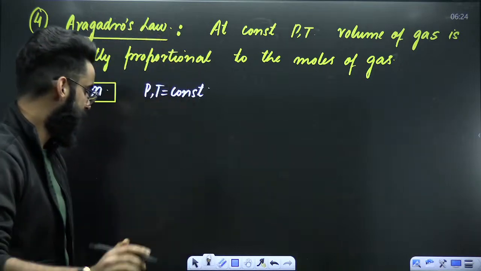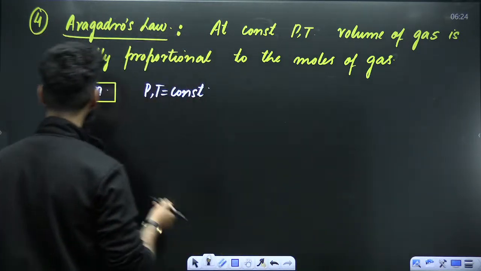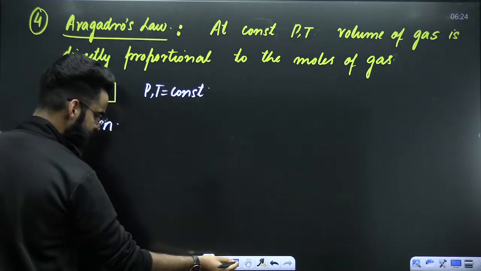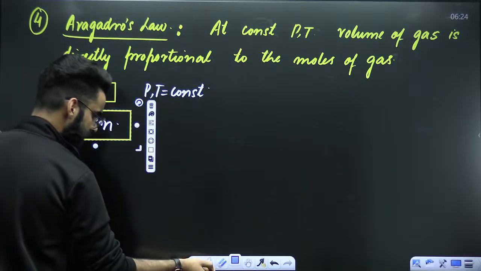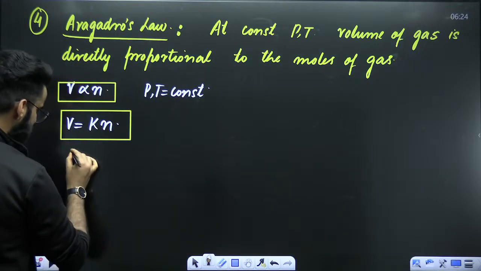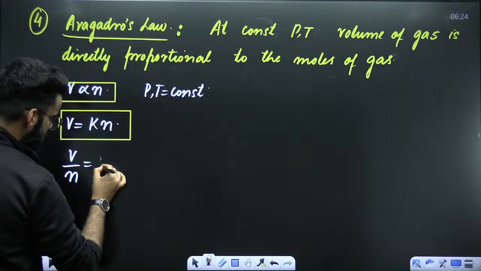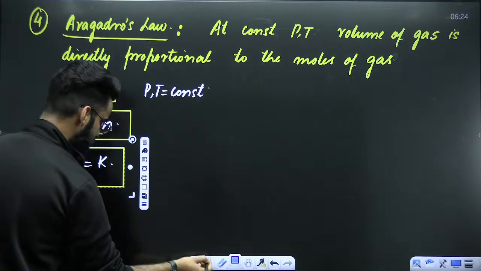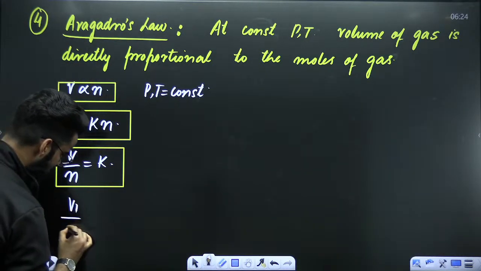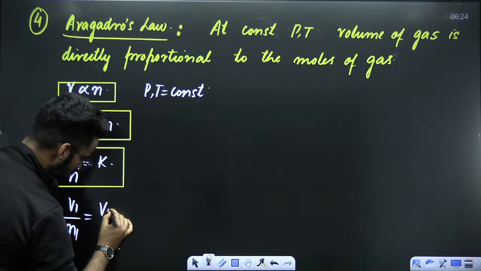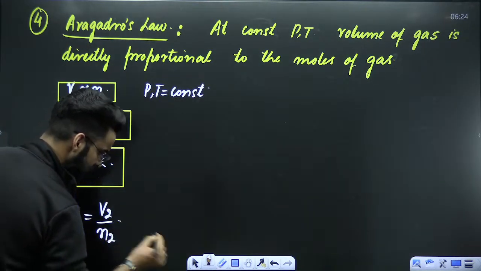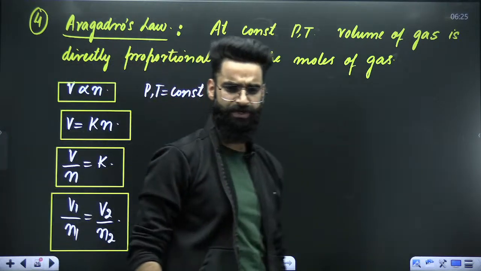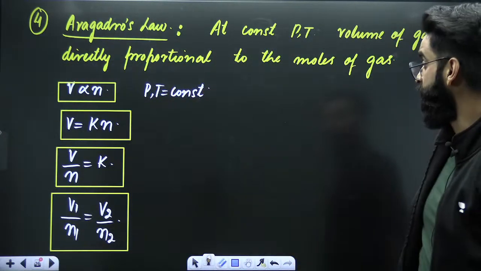Okay. So my dear students, first thing, if you remove the proportionality sign, it has to be a constant multiplied by n. Right? So here, you can do one more thing. V divided by n is equal to constant. This will be one more equation. V1 divided by n1 has to be equal to V2 divided by n2. These are different equations which can be used.